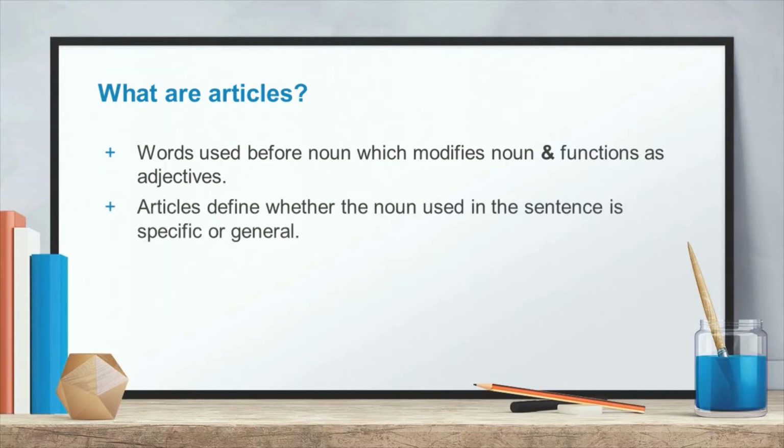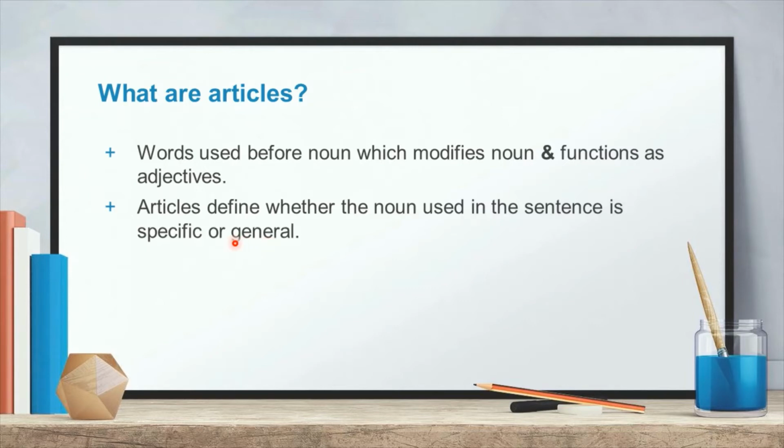Okay, and articles define whether the noun used in the sentence is specific or general. So scholars, you have to pay attention to these two words: whether the noun used in the sentence is specific or general. On the basis of that we can put articles.